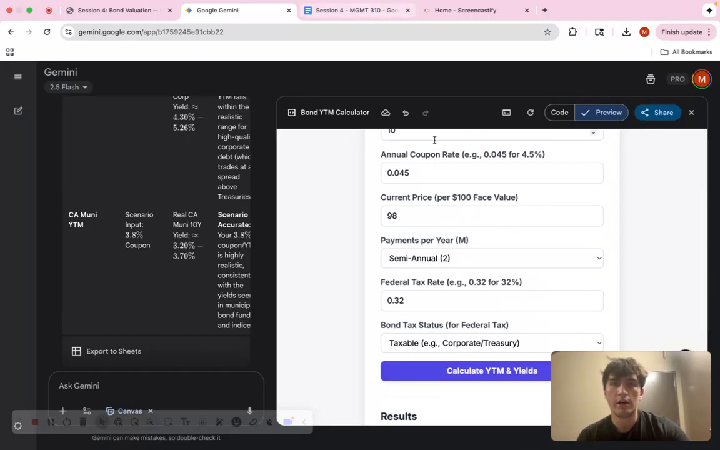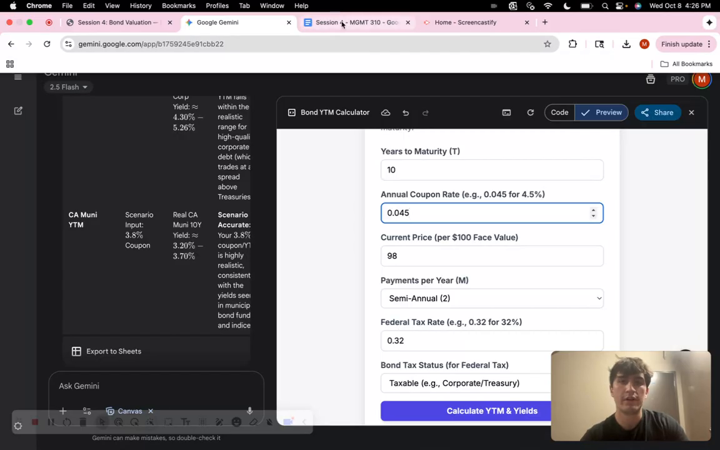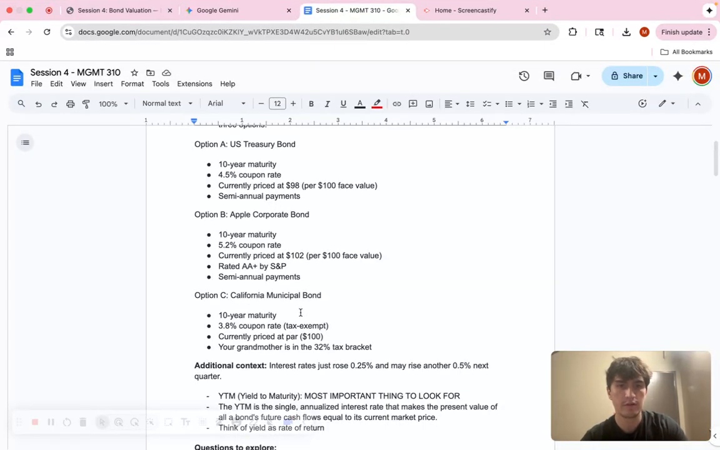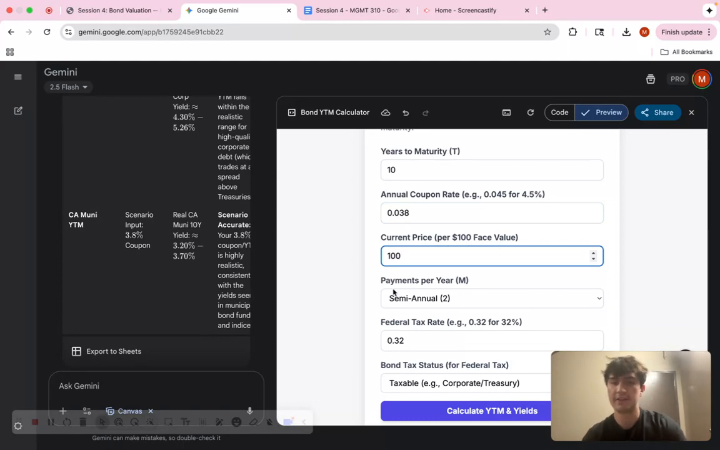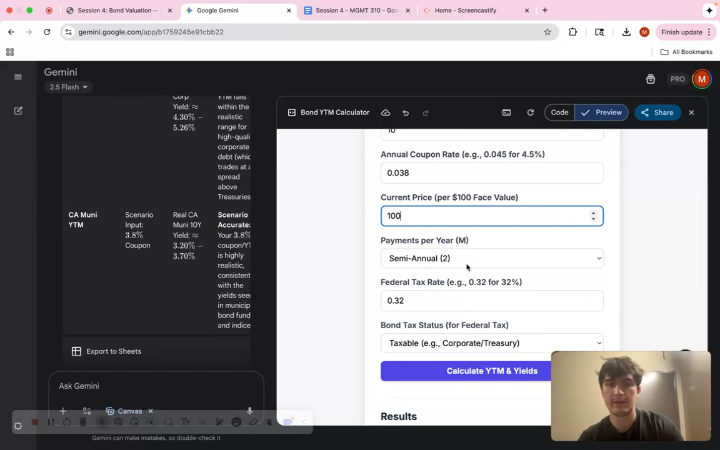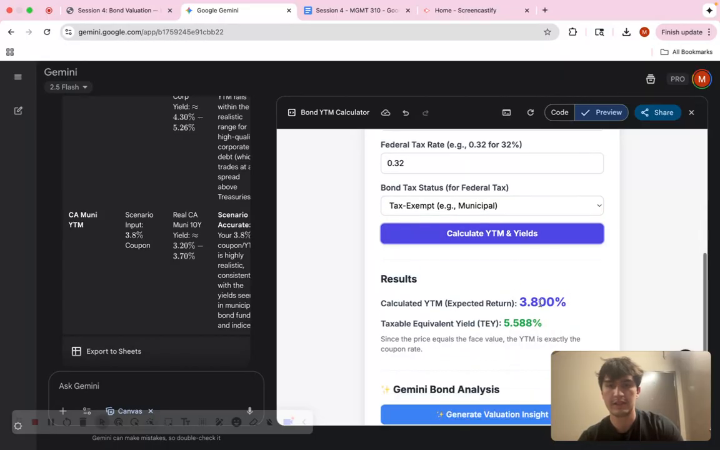So I'll just do one more to show that it works for all of them. Let's skip over to C so I can show off the model. So this time we have a 3.8% coupon rate, and it's par at face value, $100, semi-annual, federal rate, but this time it's tax exempt. So we calculate the yield to maturity.